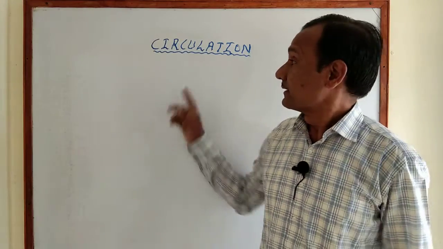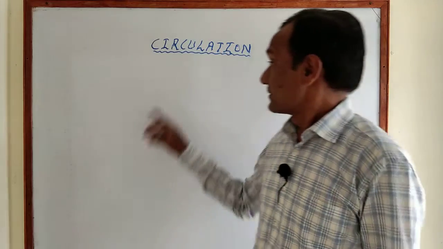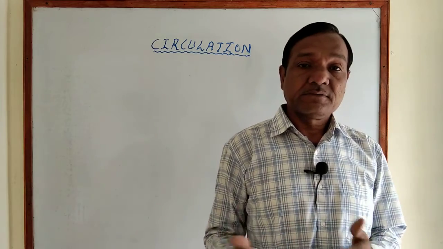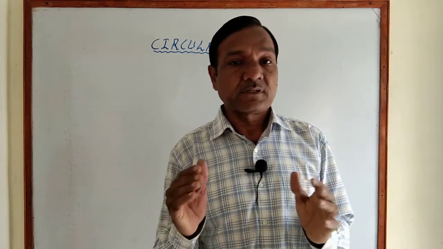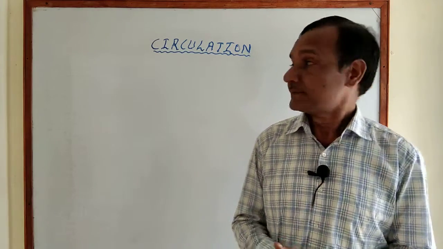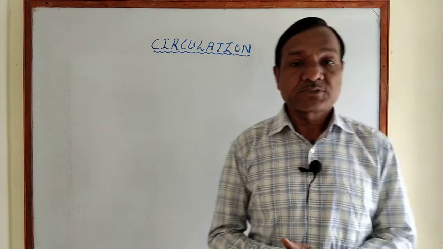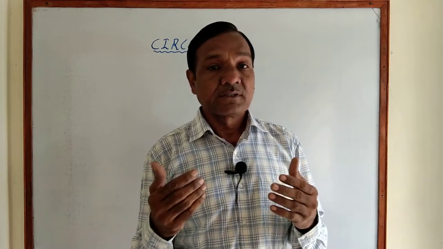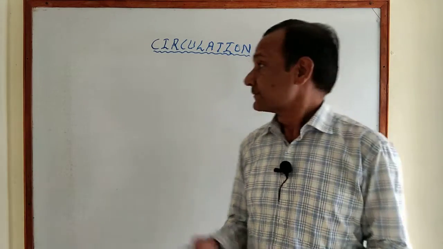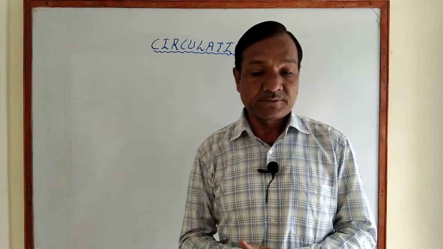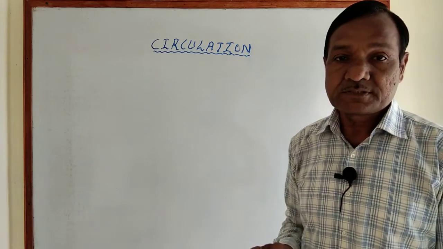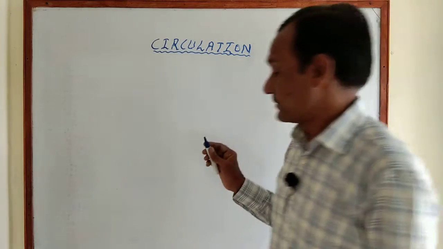Dear student, today we will study circulation. Circulation means the transport of blood throughout the body. That is called circulation, or the flow of blood throughout the body. Now in animals, circulation is of two types.